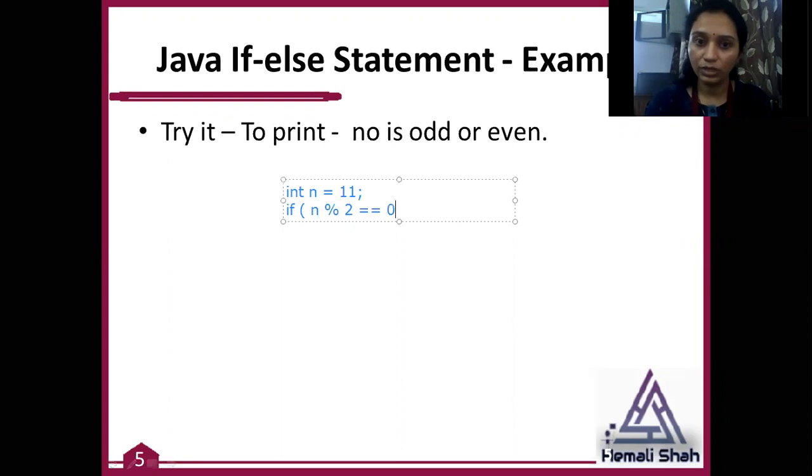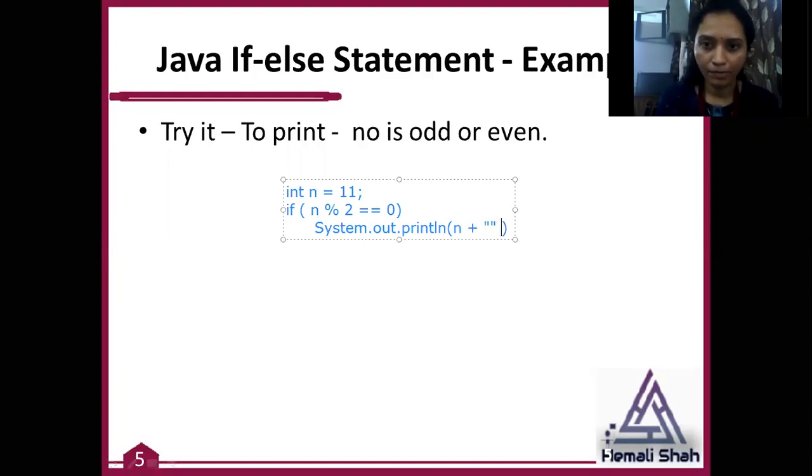equals 0, that means it is even. I want only a single statement, then you just need to print System.out.println, this number n, the value of number is even.